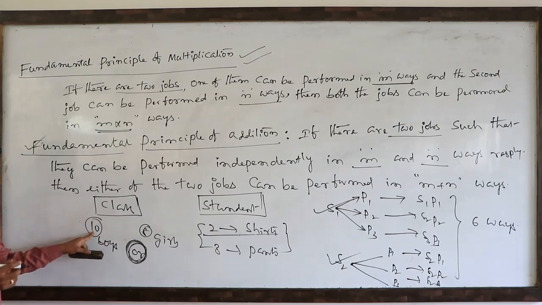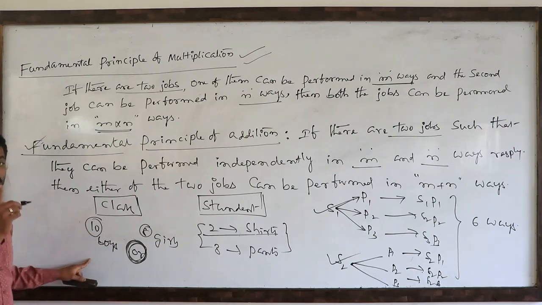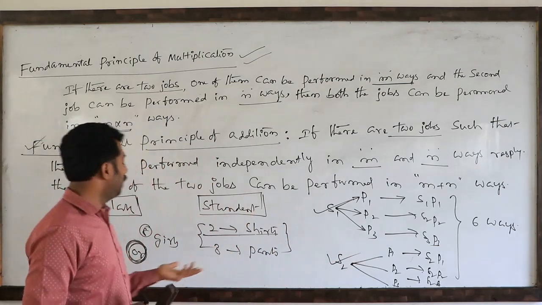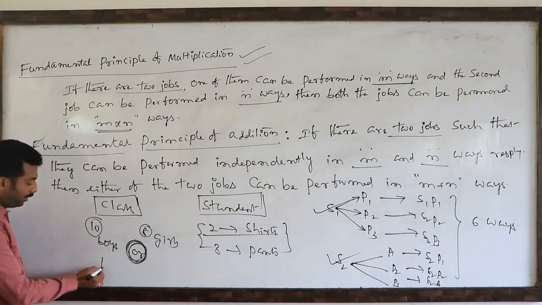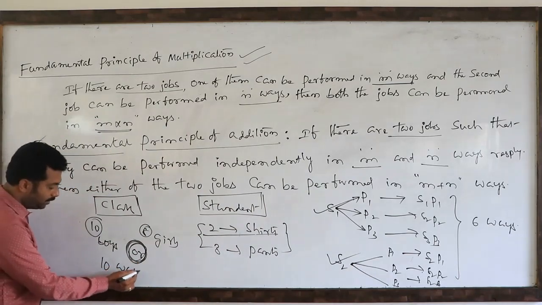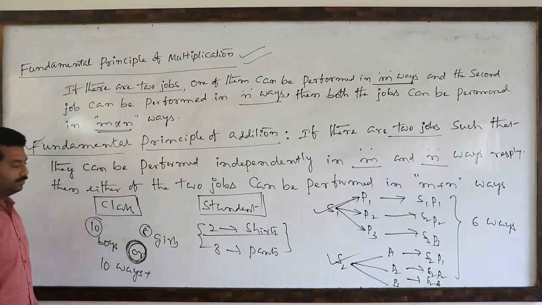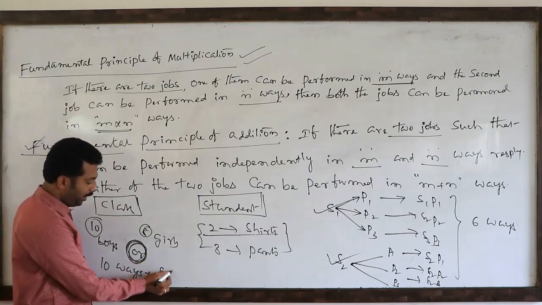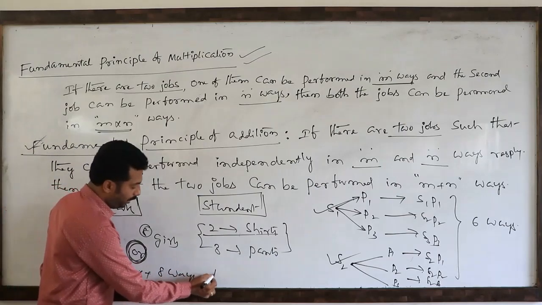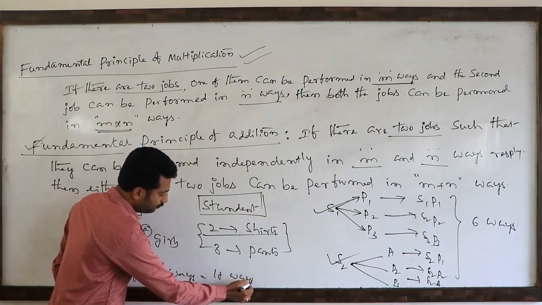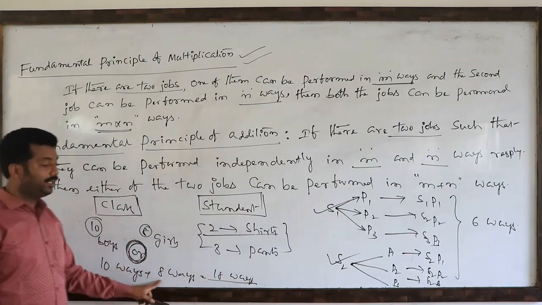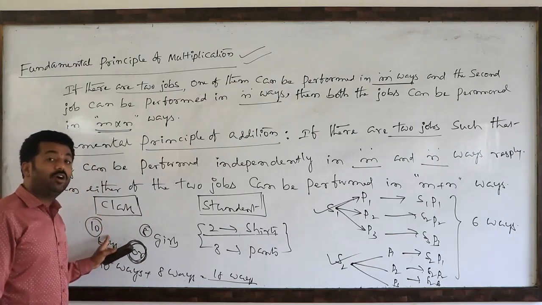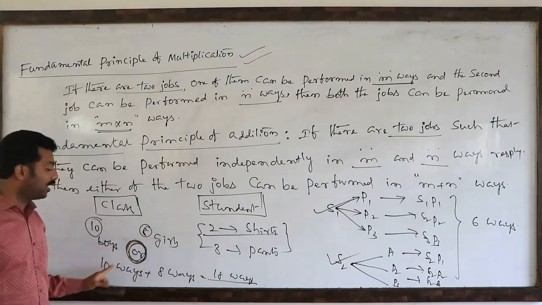So 10 boys are there. One boy can be selected, either the first boy or second, third, fourth or fifth or sixth or 10th, like that. So there are 10 different ways one boy can be selected, or from 8 girls there are 8 ways. Total 18 ways are there. You should not write 10 into 8, 80 ways, because the class teacher wants to select either a boy or a girl. 'Or' means addition.